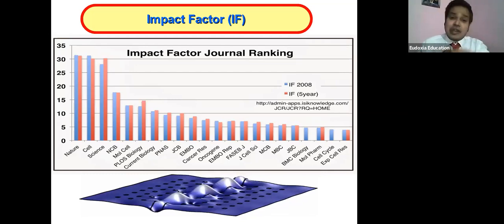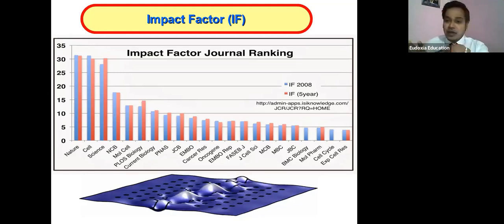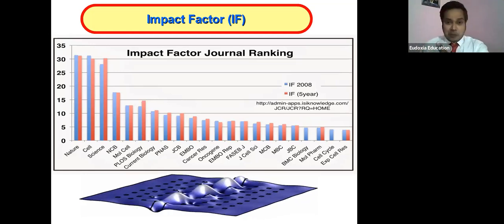the new work finding. Now, impact factor is for the journal. Don't be confused. It is not your impact factor. Someone saying that you are publishing in a particular journal with a high impact factor, clearly indicating that your work is of high quality. If you are publishing in one of the top journals having a good impact factor, but it is not the impact factor of your paper. It is the impact factor of your journal.